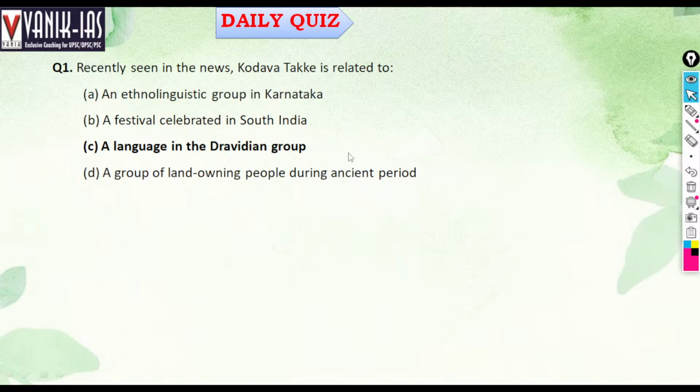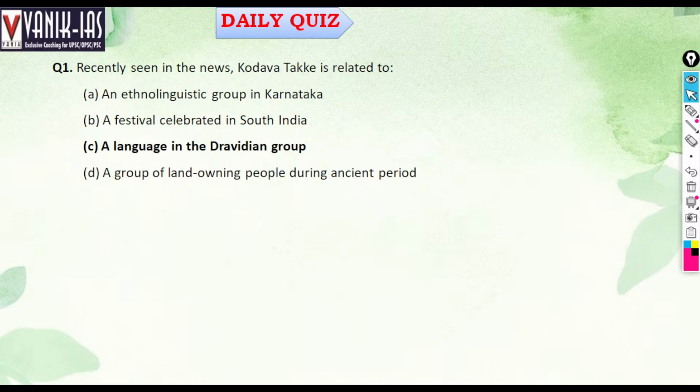First question. Recently seen in the news, Kodhava is related to: it is an ethno-linguistic group in Karnataka; second, a festival celebrated in South India; C, a language in the Dravidian group and a group of land-owning people during the ancient period.